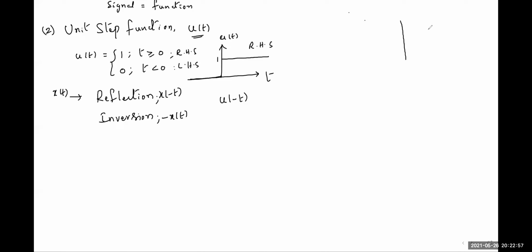Here, any signal or function f of t, here f is the dependent variable, t is the independent variable. We call that dependent variable as signal.